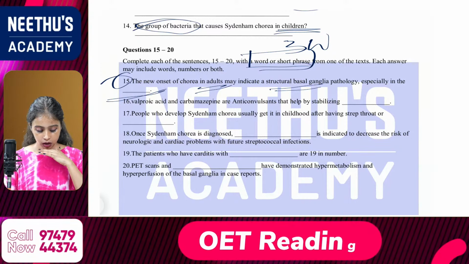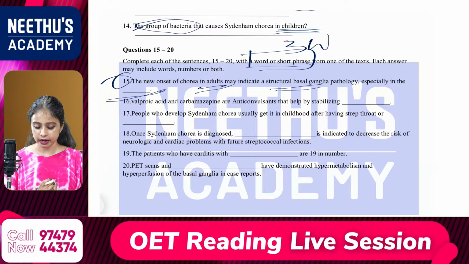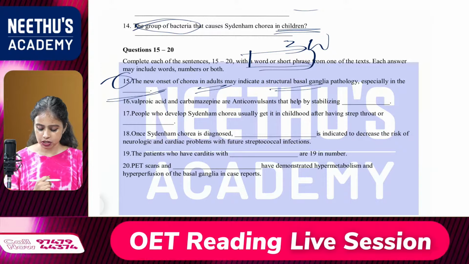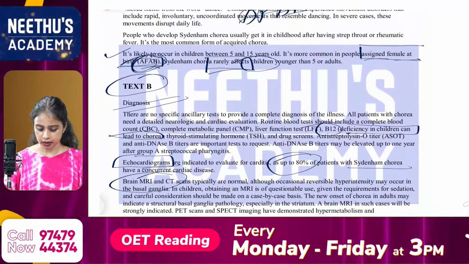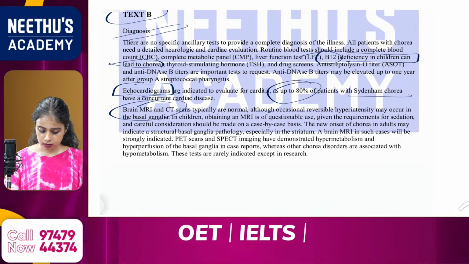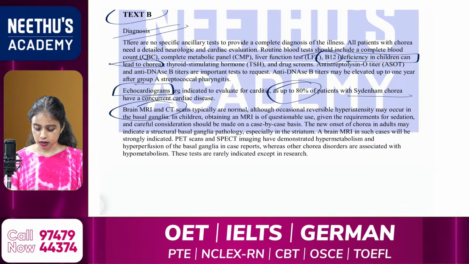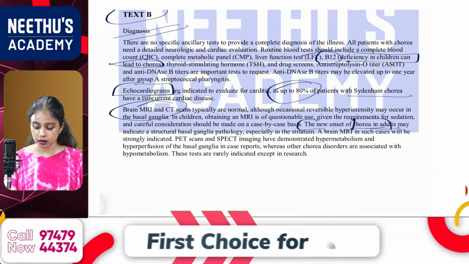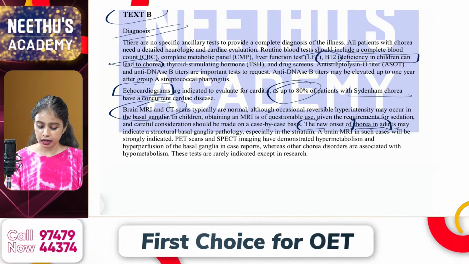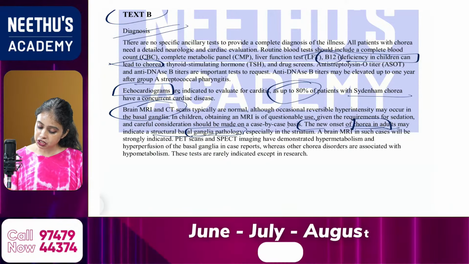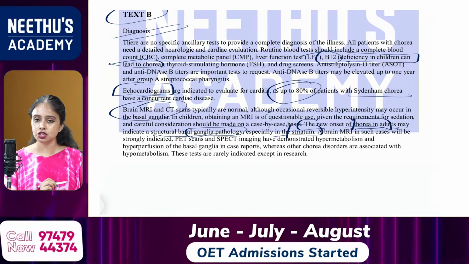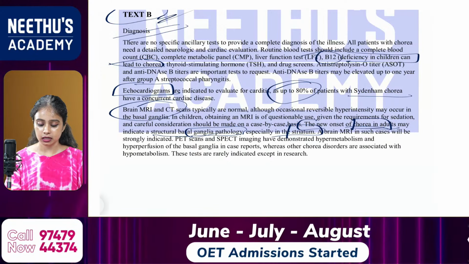Yes, striatum should be the answer. And where is it mentioned? From the diagnosis. The keywords from the question are: new onset of chorea in adults may indicate a structural basal ganglia pathology, especially in the striatum. So the answer is striatum, from text B.